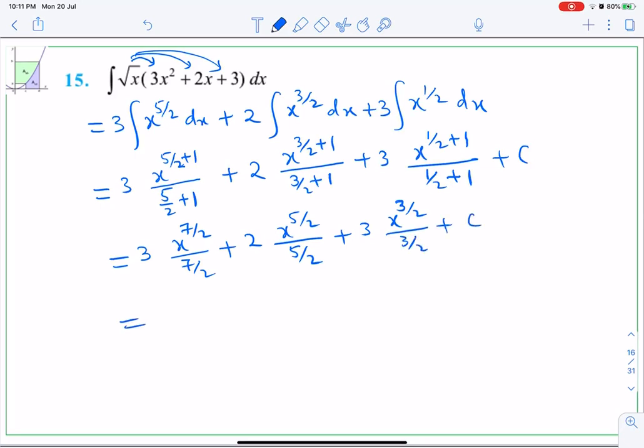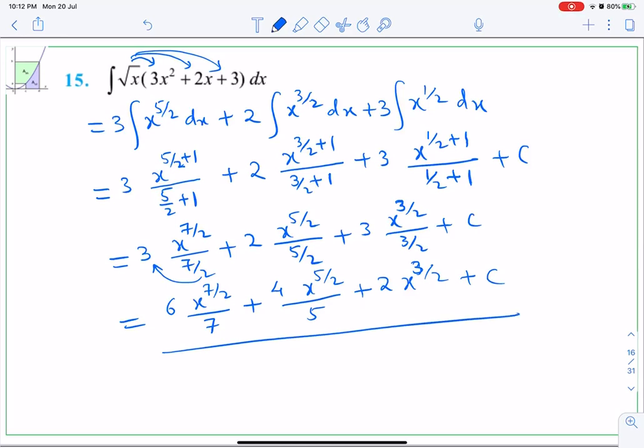Now after simplifying, 2 will go up and multiply with 3. So 6 x to the power 7 by 2 upon 7, plus 4 x to the power 5 by 2 upon 5, plus 3 will cancel, 2 will go up, so 2 x to the power 3 by 2 plus c. This is the final answer.